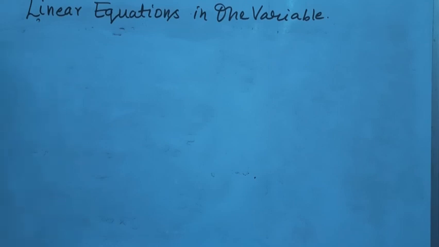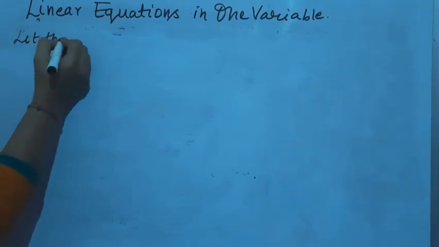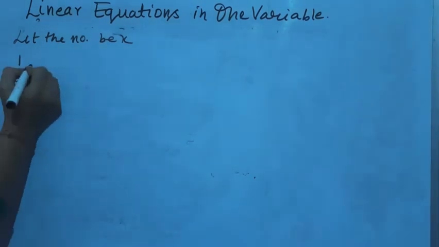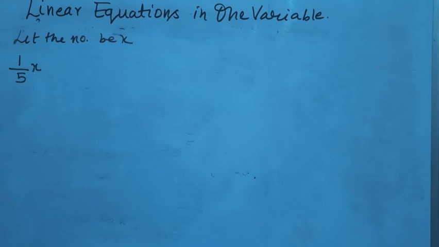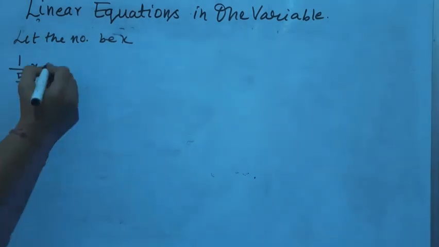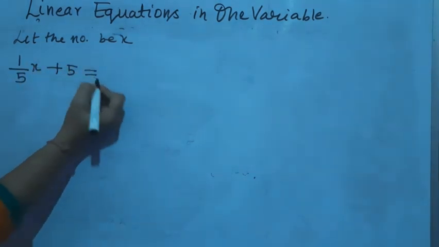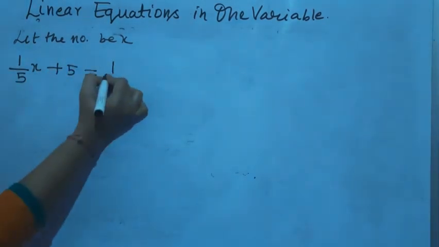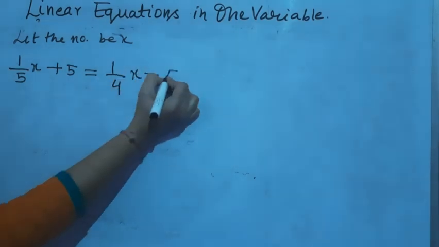आपको उसकी लैंग्वेज जब तक नहीं समझ में आएगी, you will not be able to form a proper linear equation. So the fifth part of a number when increased by 5, we don't know what the number is, so let the number be x, right? Now the fifth part of a number when increased by 5, so fifth part यानी 1/5 हो जाएगा. Increased means plus 5, equals fourth part decreased by 5. Fourth part decreased by 5, right?